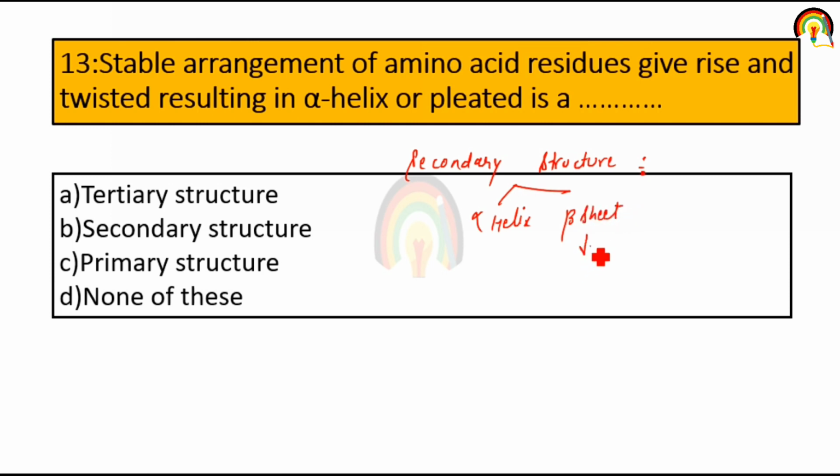And in beta sheet, hydrogen bonds are arranged in an anti-parallel manner, that is a stable beta sheet. So alpha helix or pleated sheet is a secondary structure of protein.